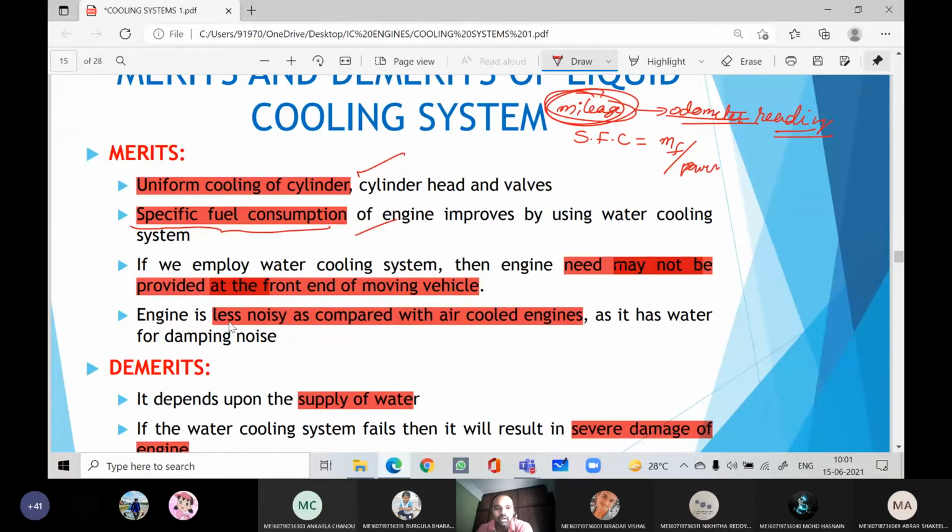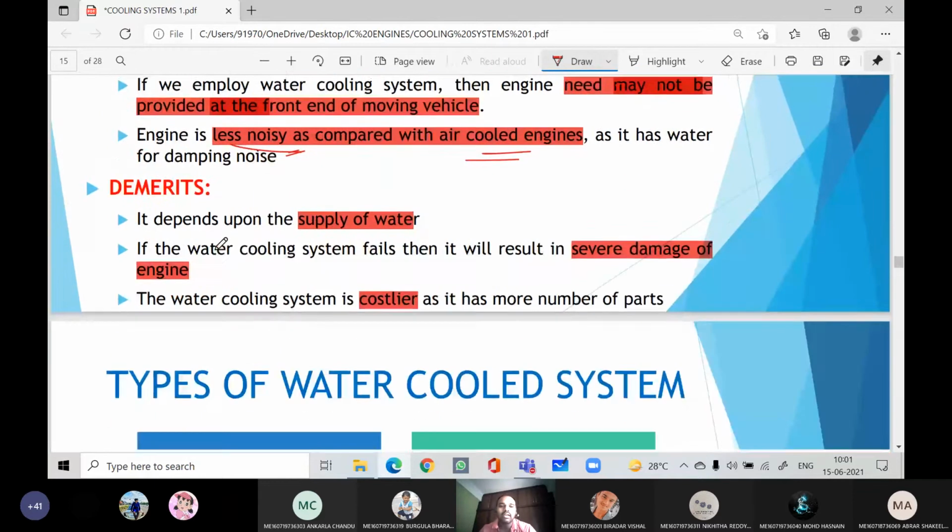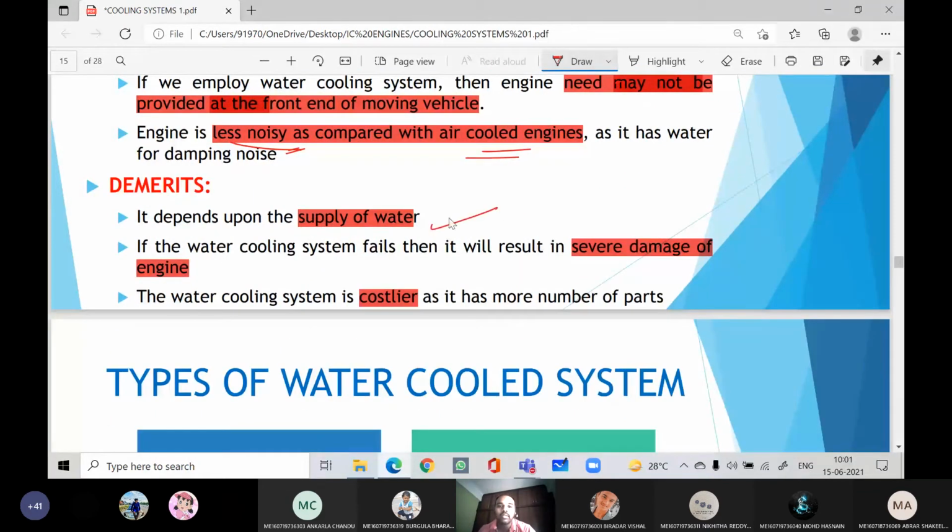One more advantage is that it is less noisy compared to the air cooled engine, as the water damps the noise. The demerits are that it depends on the coolant supply. If the water pump fails and the coolant doesn't circulate, the cooling system fails, resulting in damage to the engine. It will seize the engine, overheat it and burn the gaskets. It causes major problems to the vehicle.